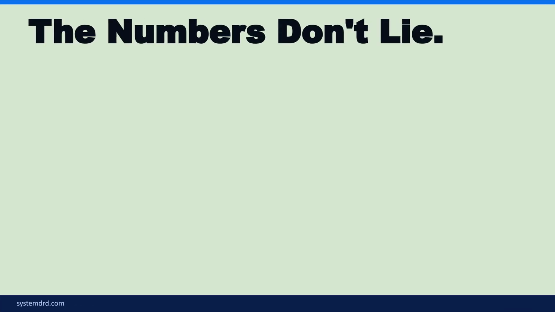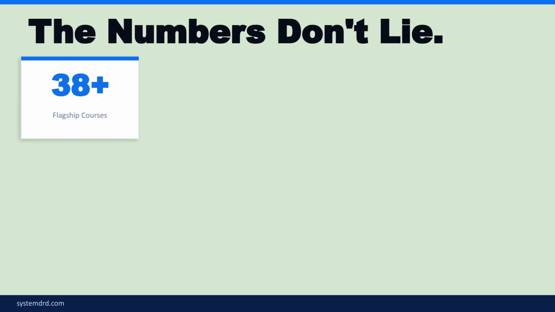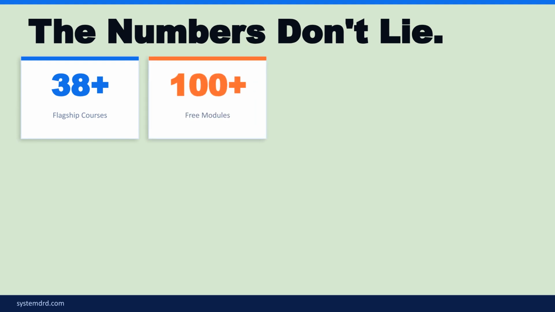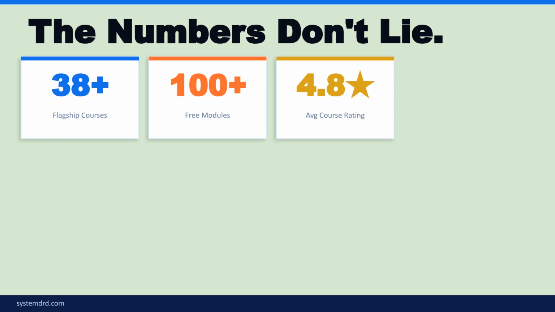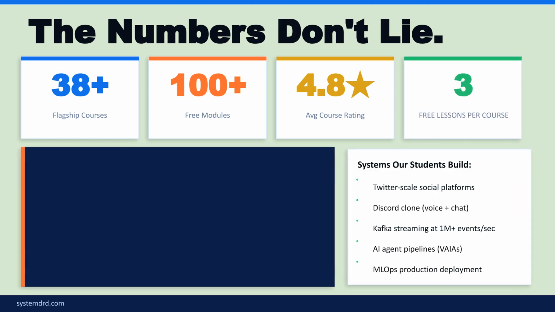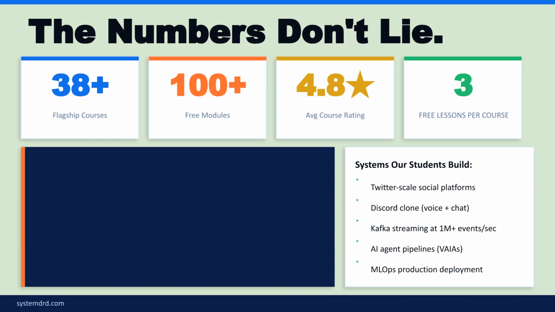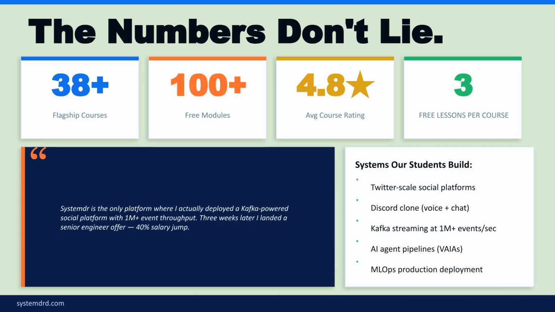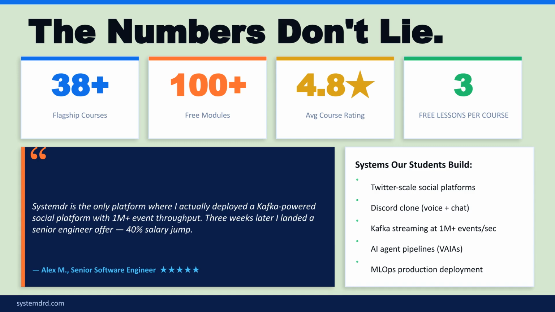The numbers don't lie. We offer over 38 flagship courses and 100 free modules with a 4.8-star average rating, and 3 free lessons per course. Our students build real systems like a Kafka-powered social platform, which helped Alex M. land a senior engineer offer and a 40% salary jump. These are real deliverables, not just theory.